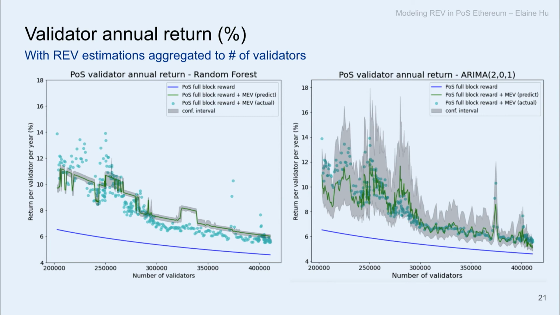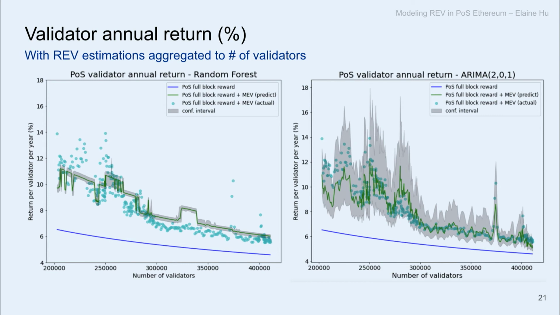So finally, I want to show this graph because the model predicts at an hourly level. So given one number of validators, you will have multiple predictions of validator return. But in this chart, I take the median of all the predictions and plotted this chart. This way we can compare what we had at the beginning of the presentation, which is just a smooth line, with what we have now with the new model, which has these fluctuating predictions with a confidence interval. Even though the random forest is not a good model, it still manages to create some variations in the prediction.